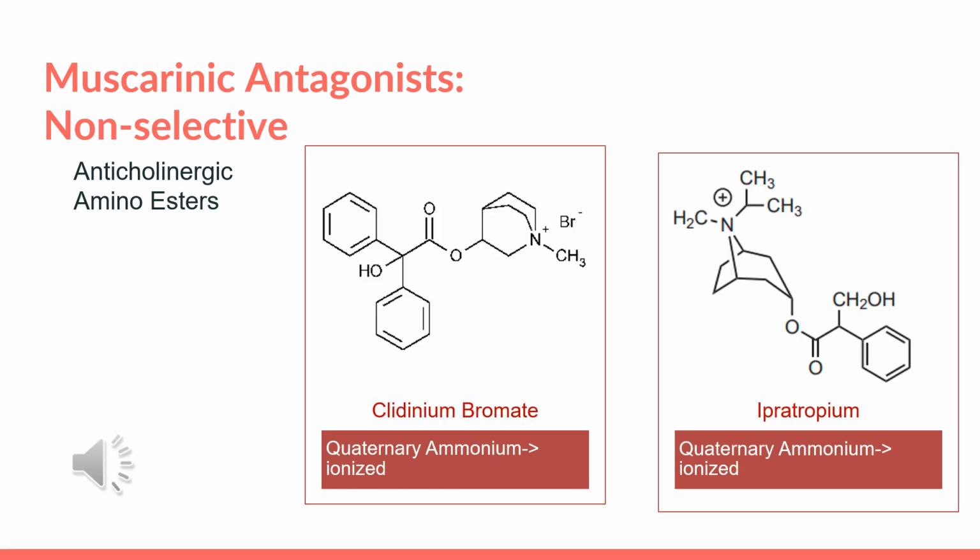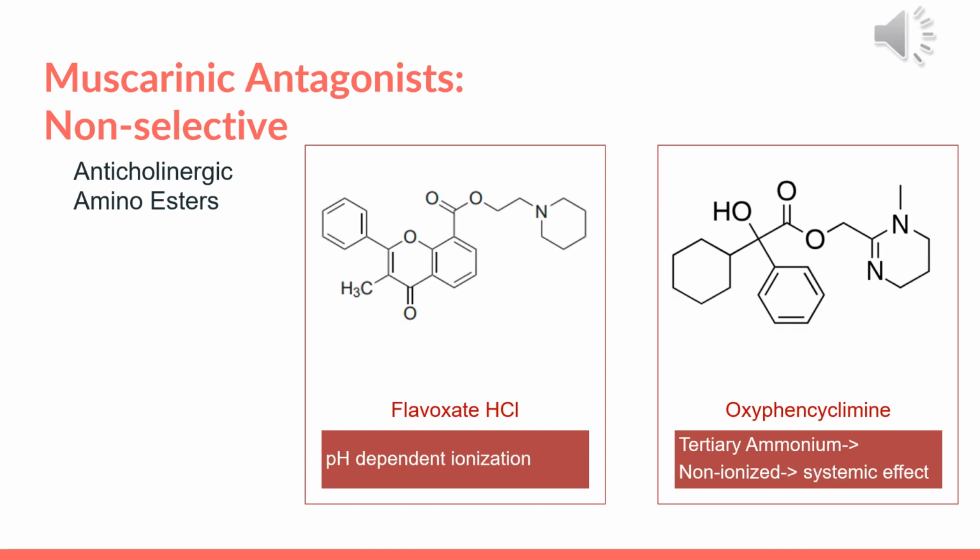Continuing with the anticholinergic amino esters, both clidinium bromide and ipratropium contain a quaternary ammonium group, making them ionized, and thus they follow the same ideas that I previously stated. Concerning flavoxate hydrochloride, the ionization of this compound is pH dependent, meaning it can either exist in an ionized or non-ionized state depending on the pH of its environment. Oxyphencyclimine, however, contains a tertiary amine group, making it non-ionized, and thus efficient when systemic absorbance is desired.